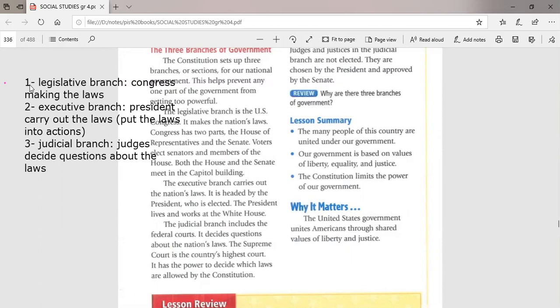Okay, so here, guys, we have the three branches of the government: the legislative branch, the executive branch, and the judicial branch. Who is responsible for each one? Congress, the president, and judges. And what does each branch do? The first one makes law, the second one puts law into action, and the third one decides about the laws, and of course decides which laws are allowed by the Constitution. This is the job of each branch.